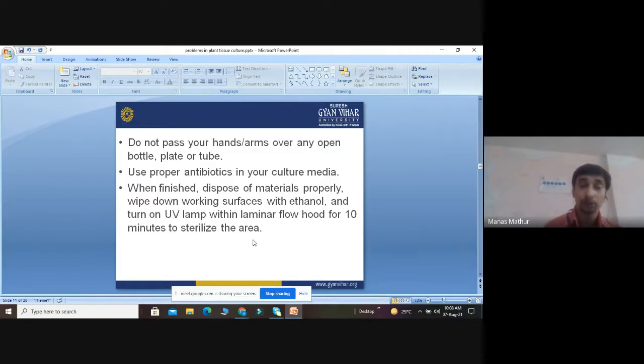Okay, so if we skip any of these methods, our whole experiment will be totally damaged. We have to take every protocol very carefully before proceeding to the experiments, because tissue culture is a very sensitive experiment. So we have to follow each and every step in detail.